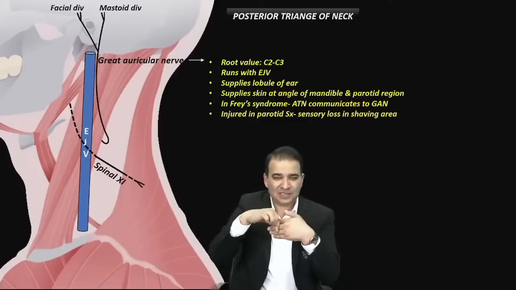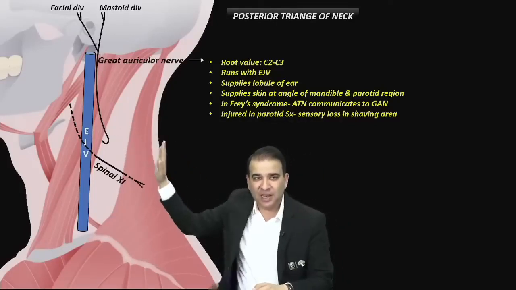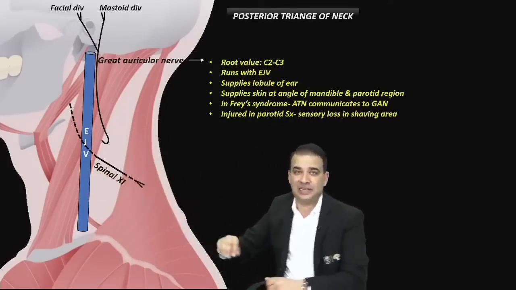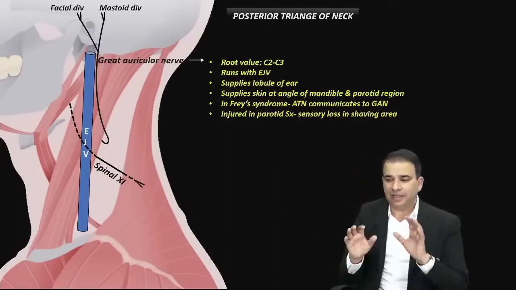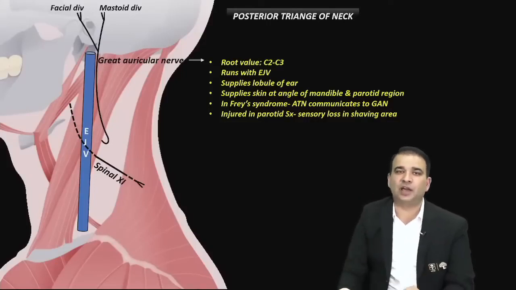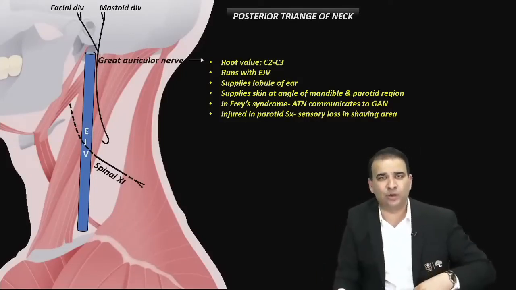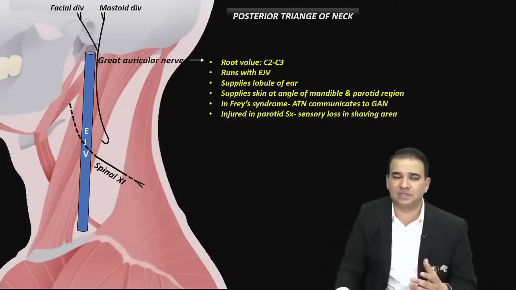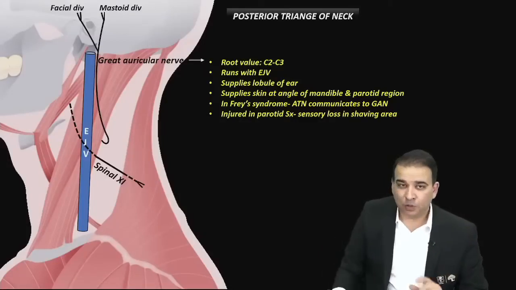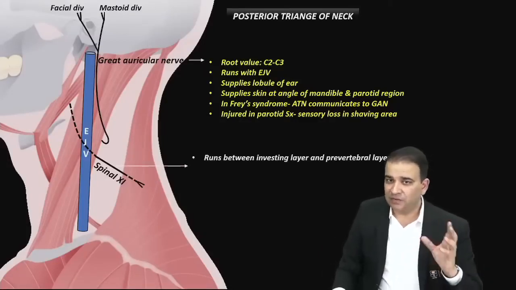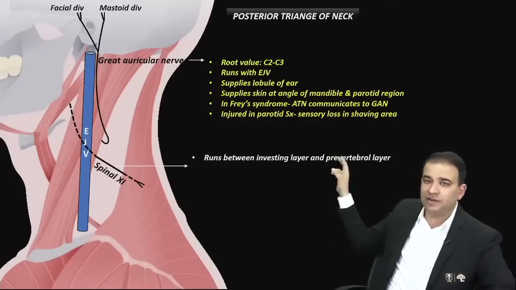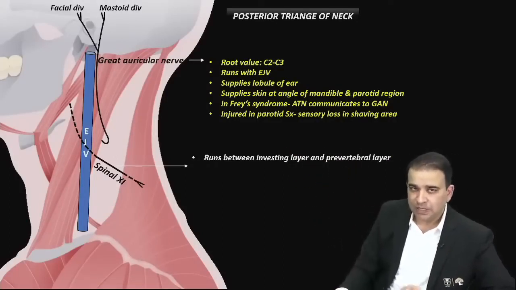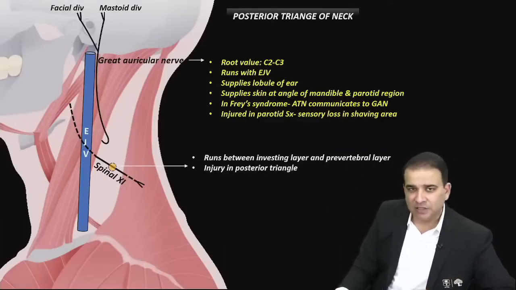So the spinal accessory nerve is between the prevertebral fascia and the fascia covering the neck, that is the investing layer. That's why in any surgical approach to the posterior triangle of the neck, while removing a lymph node, while doing a lymph node biopsy, while removing an abscess, the nerve can get injured here. Now, we said the nerve runs between the investing layer and the prevertebral layer, deep to the investing layer and superficial to the prevertebral layer. Spinal accessory nerve injury is common. In posterior triangle surgeries, the nerve can get injured there.